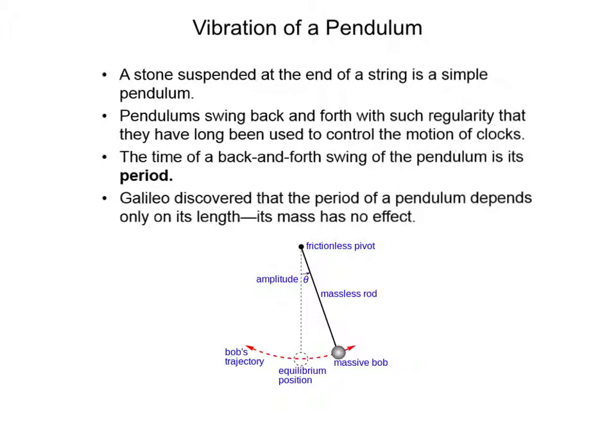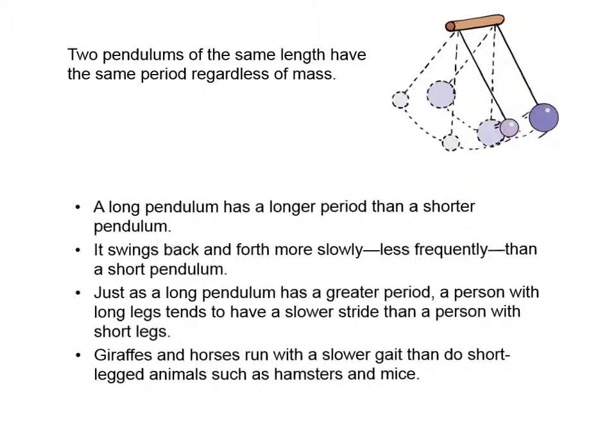The time that it takes to make one complete swing is called the period. And regardless of the mass of the bob, two pendulums of the same length have the same period, no matter what the mass of that bob would be. A long pendulum has a longer period than a short pendulum. That is, it swings back and forth less frequently than a short pendulum. So a grandfather clock's pendulum with a length of about a meter swings with a leisurely period of about 2 seconds, while a much shorter pendulum swings with a period that is less than a second.